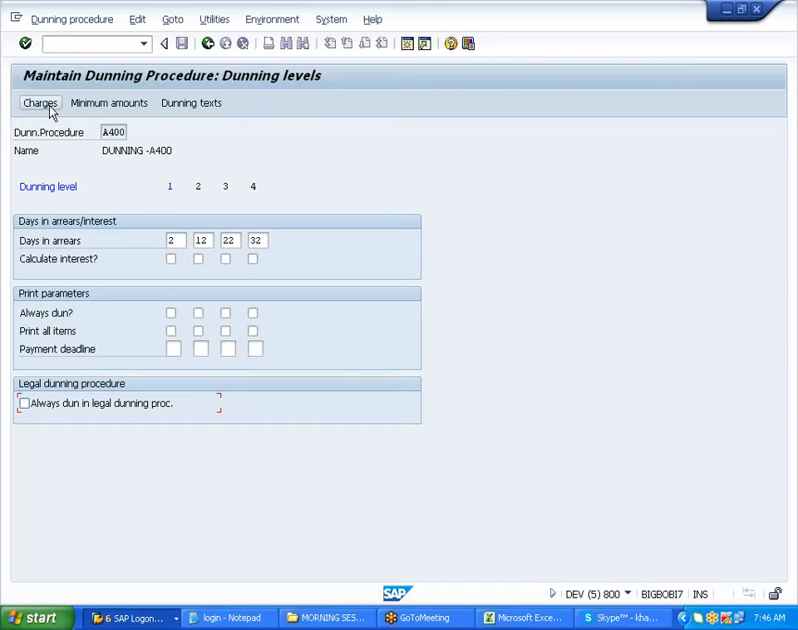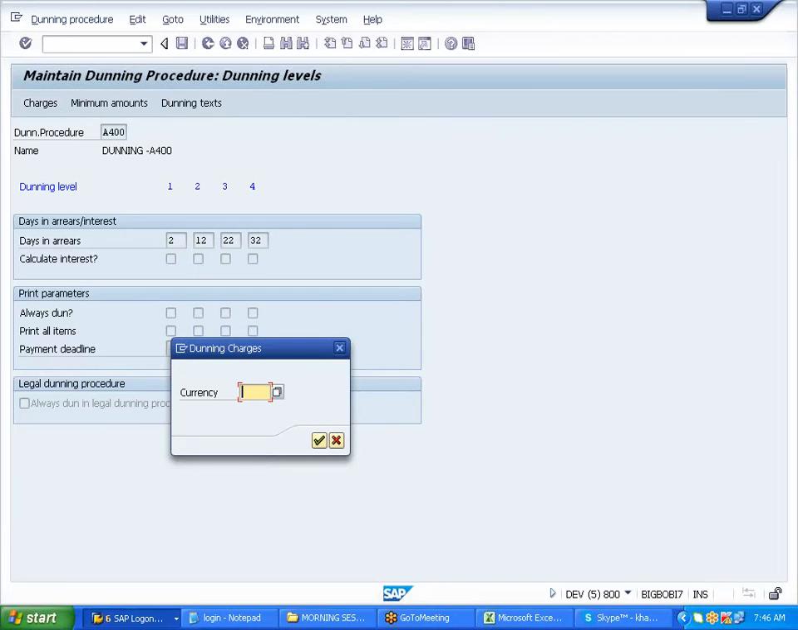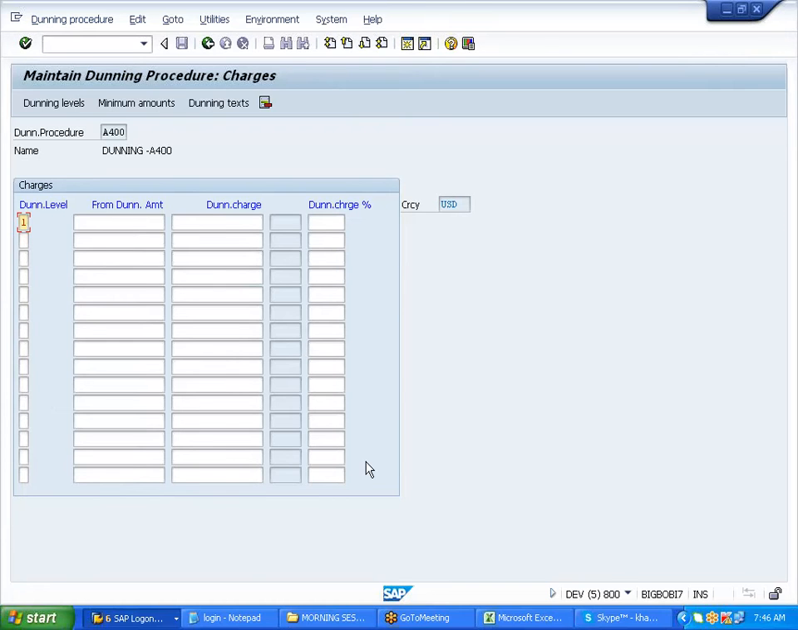Now I click on the charges, USD. When I'm sending these notices, this requires some dunning charges, right? What are the charges? The stationery charges and the postage charges are to be charged, right? If I'm sending that notice, it will be sent across by courier or whatever it is. So for that you charge a minimum of like $10, something like that.